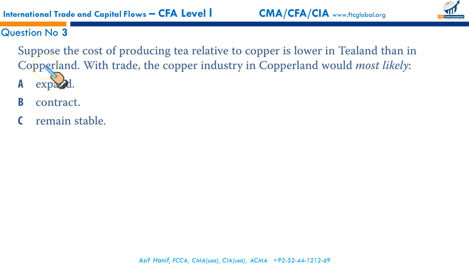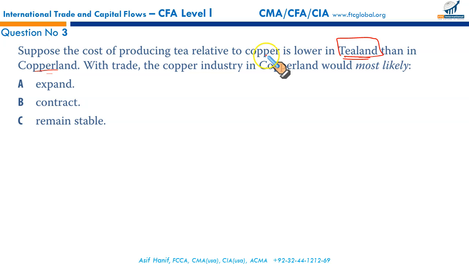Okay, question number 3. Suppose the cost of producing tea relative to copper is lower in Tea Land than in Copper Land. With trade, the copper industry in Copper Land would most likely, now see, Tea Land can produce tea at a relatively lower cost than Copper Land, and Copper Land can produce copper at a lower cost than tea.